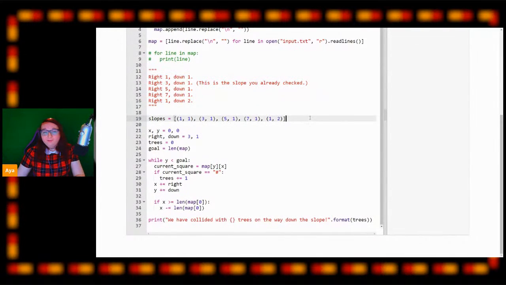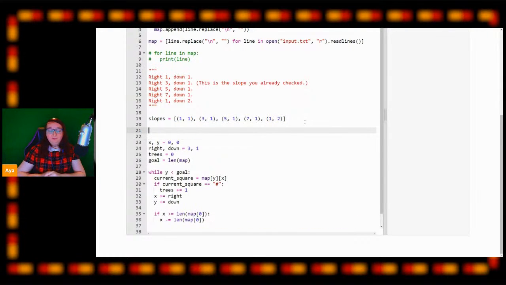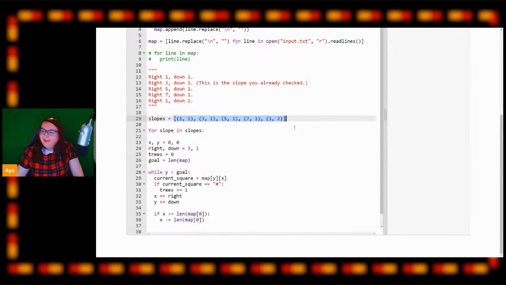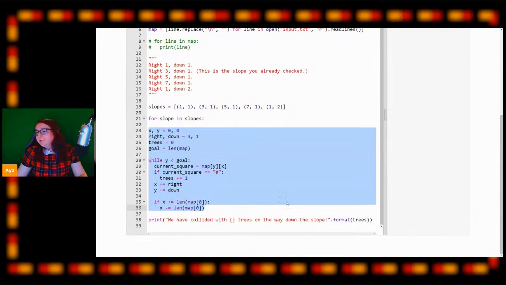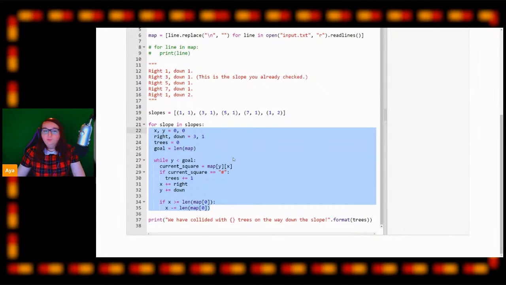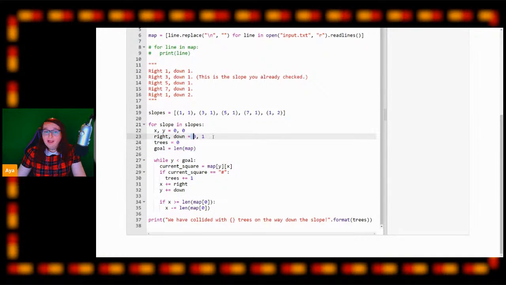Okay, so now using this, we can use a for loop over these slopes. The first thing we're going to do is say for slope in slopes. This will create a loop that iterates over our array of slopes here, and on every iteration, slope will equal each tuple. Now we're going to take all of this code here that we made for just one slope and indent it once, like so. Now this set of code will run 5 times, one for each slope. However, our right and our down angles need to change each time.